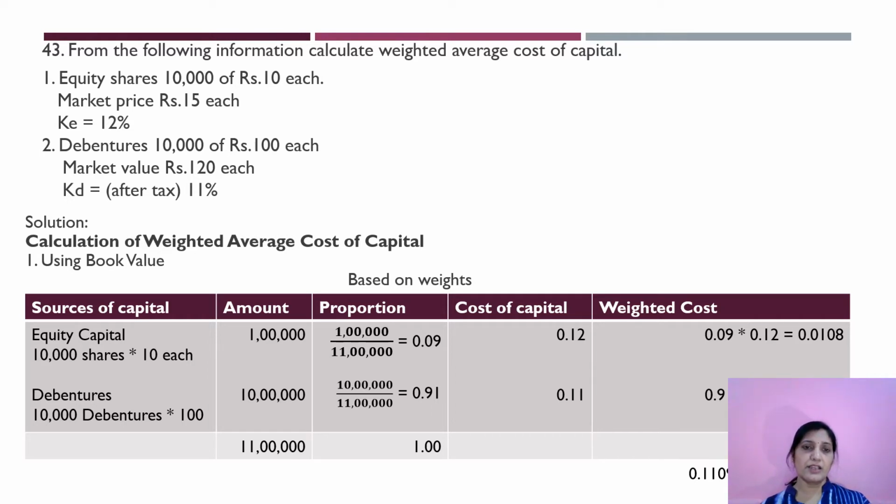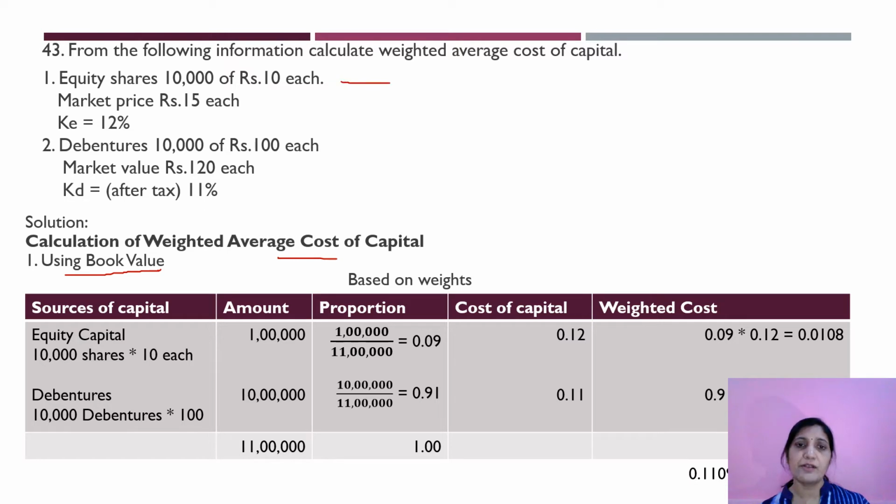In the calculation of weighted average cost of capital, it will be based on weights, using book value and using market value. Firstly, we will go for calculation of weighted average cost of capital using book value. So what are the book values?